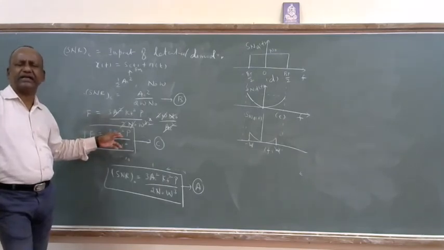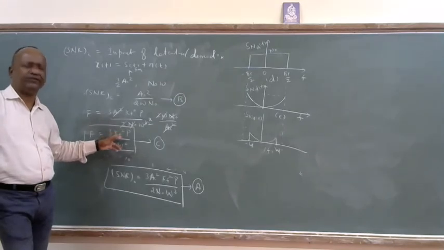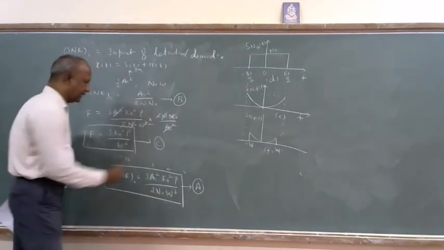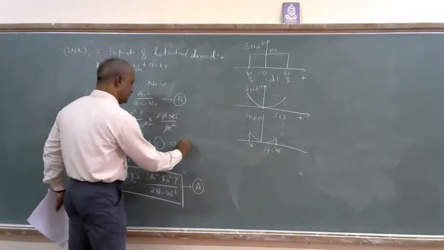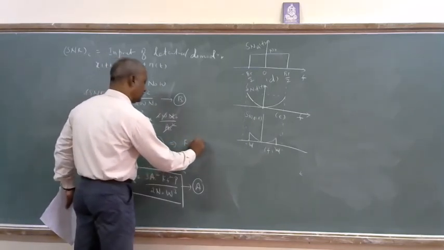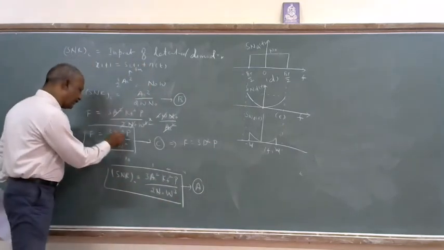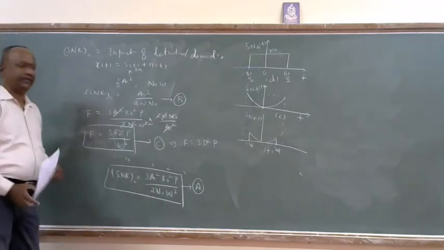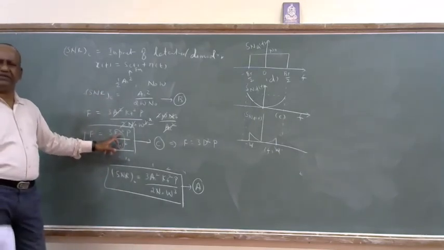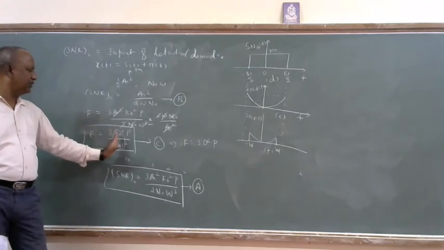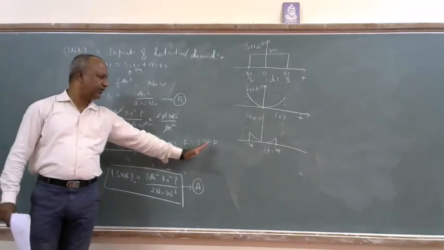So I can say that D is directly proportional to Kf and inversely proportional to W. I can take this equation simplified as F equals 3D square P. This I will take as a square of Kf divided by W. Kf is influencing delta F. Delta F divided by W is going to become D for your multitone signal. So F is going to become in the form of 3D square P.